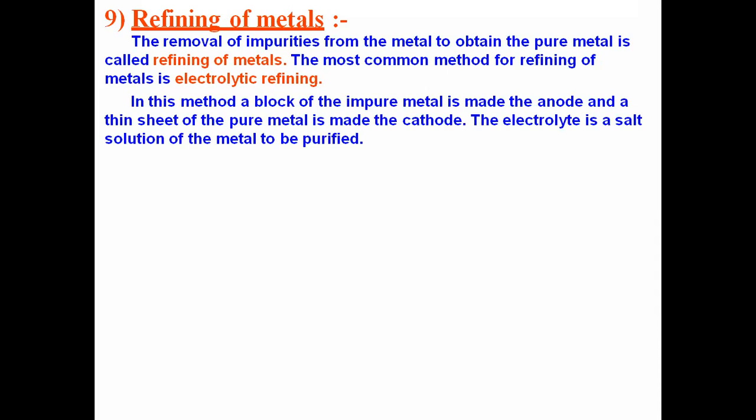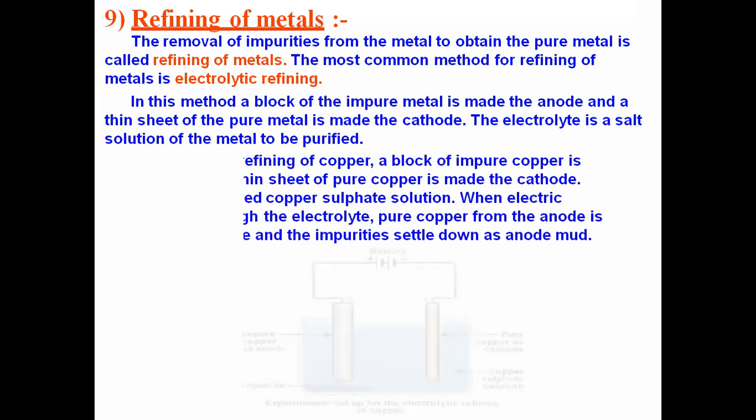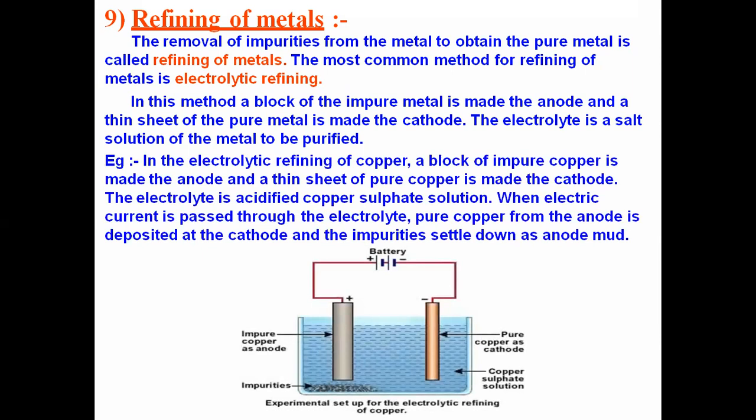Okay, the electrolyte is a salt solution of the metal to be purified, which means if I am carrying out the electrolysis of copper, then I have to take copper sulfate solution in the container. Then I have to carry out the electrolysis process. You can see here, this is a container in which we are carrying out the electrolysis.